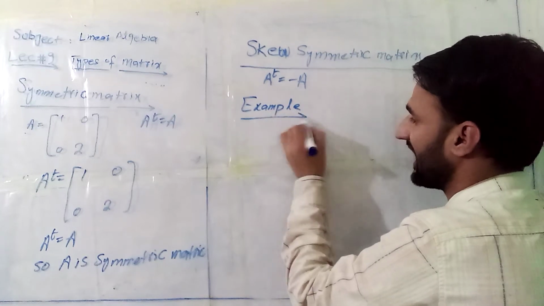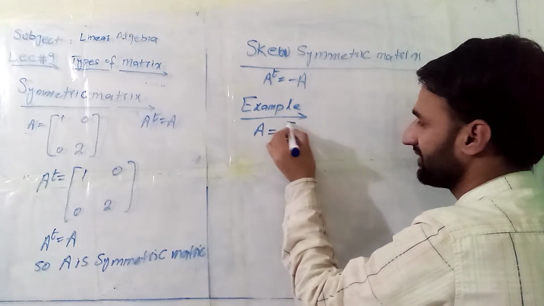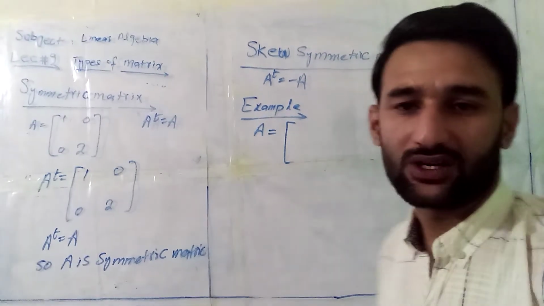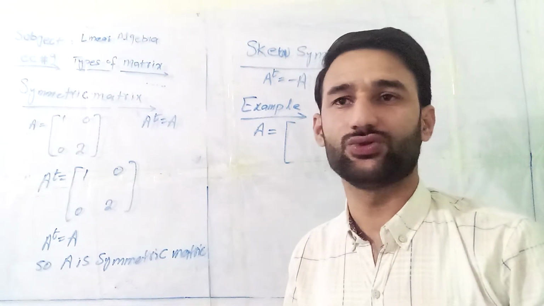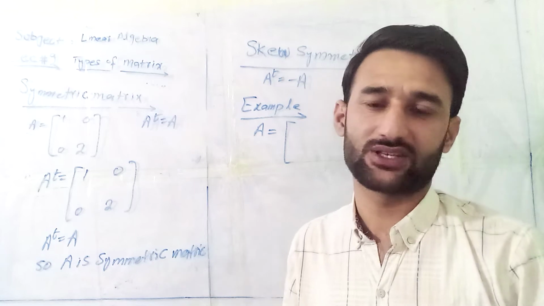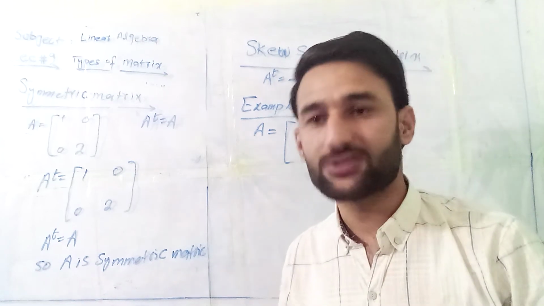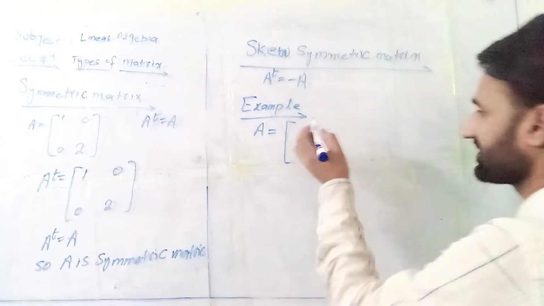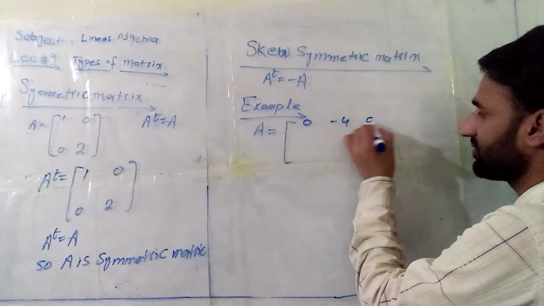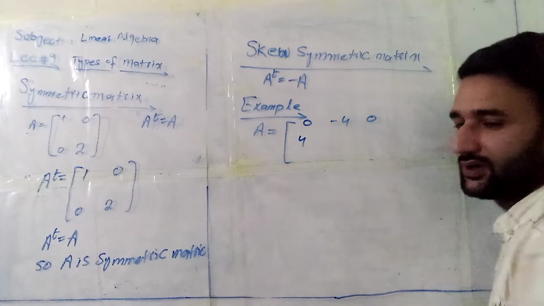For example, I have a matrix like here, but remember, I choose this example according to my choice. You can choose any example according to your choice, but it must satisfy the conditions, right? It is an important point. For example, 0, -4, 0, 4.